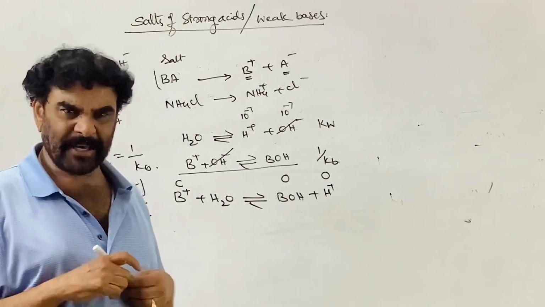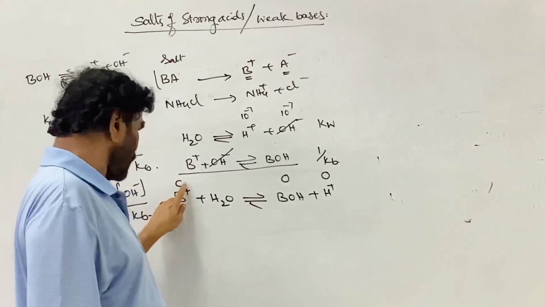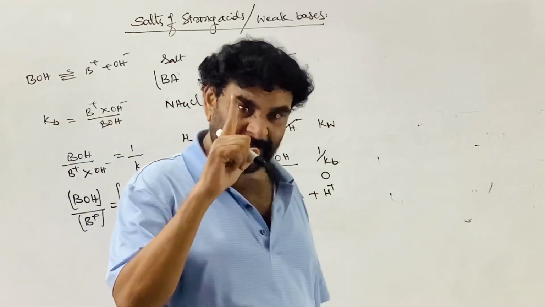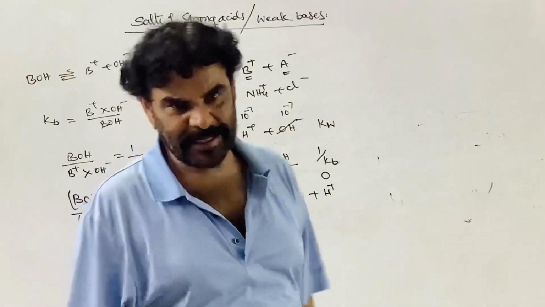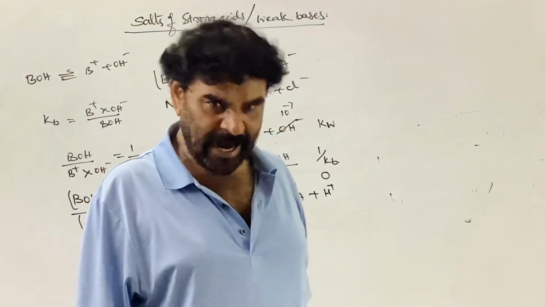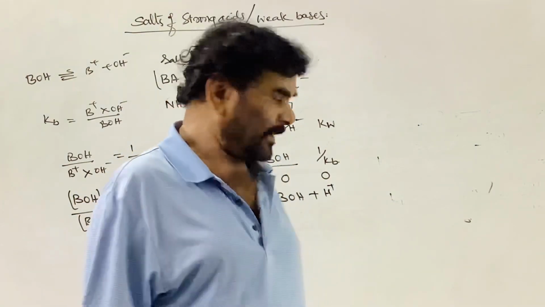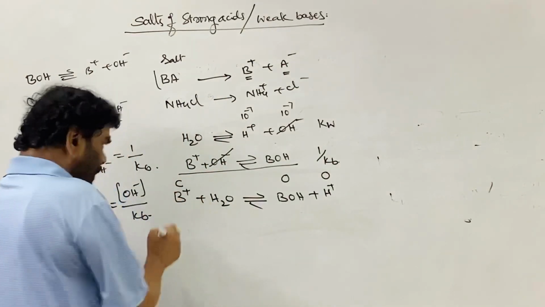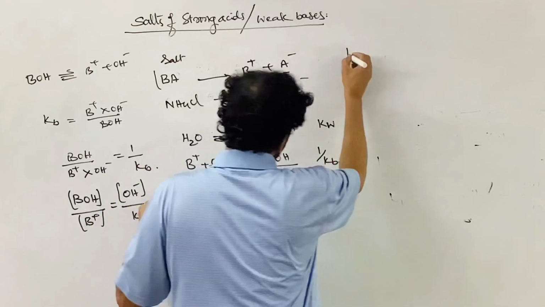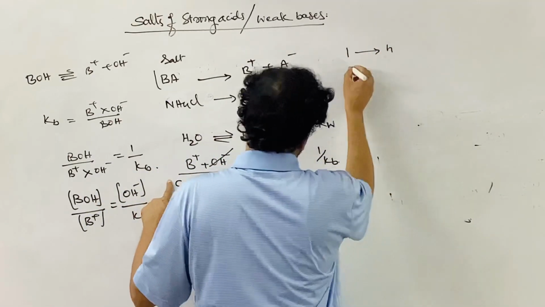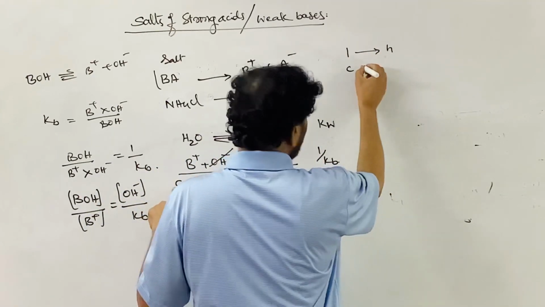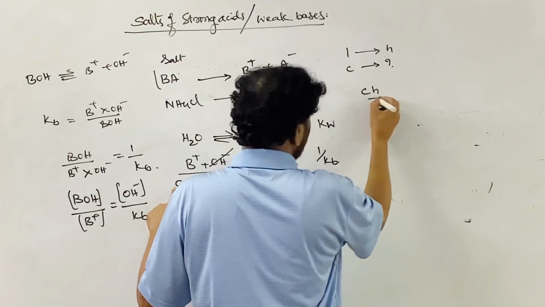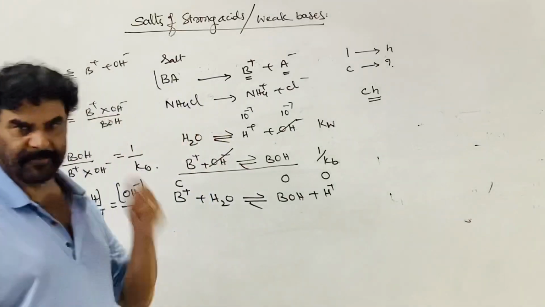What is the meaning of the h? That is not, out of C, h is not involved. h is per mole, that is h moles of the B plus is involved in the hydrolysis. Then what happens here, how much is involved? For 1 mole, h moles are involved. For C moles per liter, how much is involved? That is Ch moles are involved in the hydrolysis.